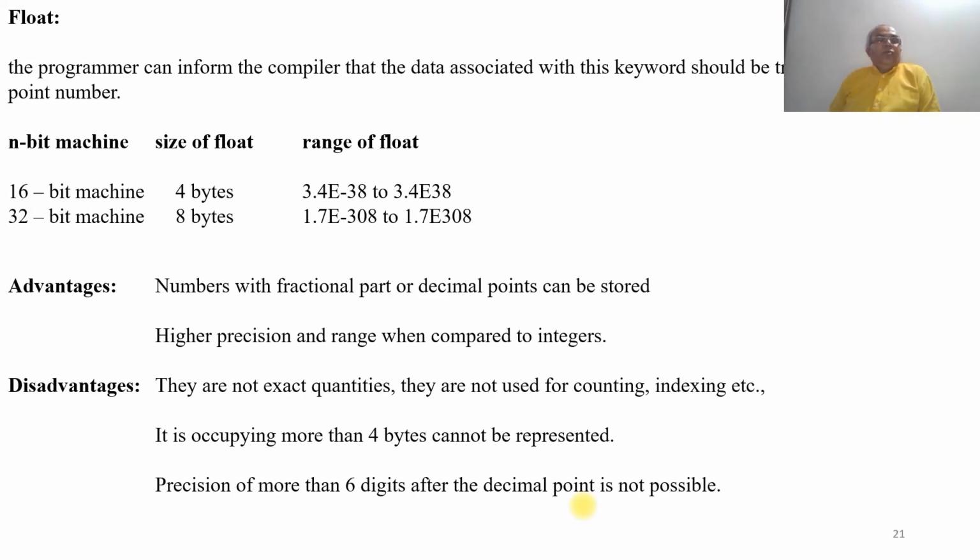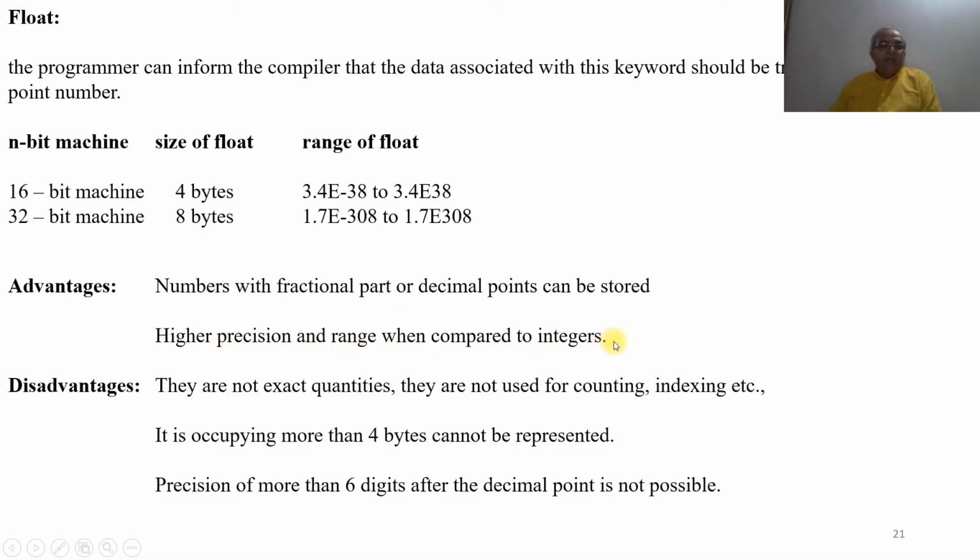Similarly, we have a floating point number. The programmer can inform the compiler that the data associated with this keyword should be treated as a floating point number. If it is a 16-bit machine, the size of float is 4 bytes, and the range of float is 3.4 e to the power of minus 38 to 3.4 e to the power of 38. If it is a 32-bit machine, the size of float is 8 bytes, and 1.7 e minus 308 to 1.7 e plus 308. The advantage is numbers with fractional part or decimal points can be stored, with higher precision and range when compared to integers.